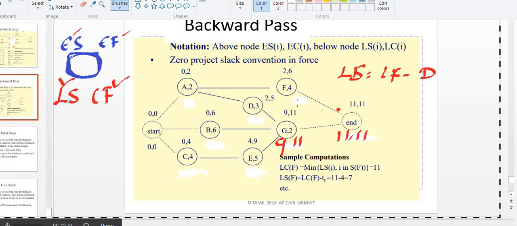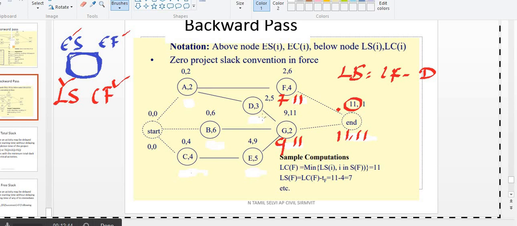Okay, fine. Come to this F point. At what point is the activity getting closed? It is getting closed at 11. So what is the LF for F? 11. What is the LS for this? LF minus duration. What is the duration? 4. So 7. That's how we have to calculate LS and LF.